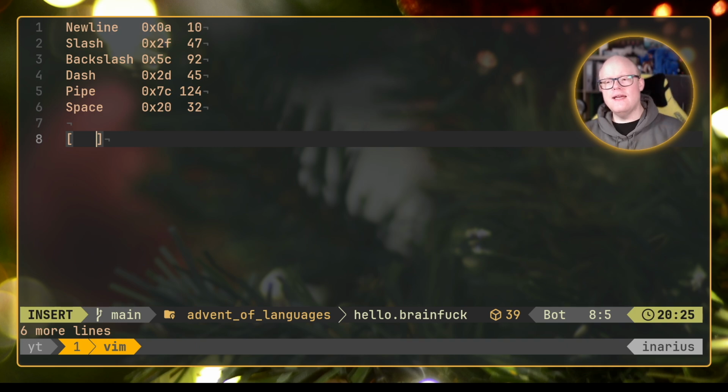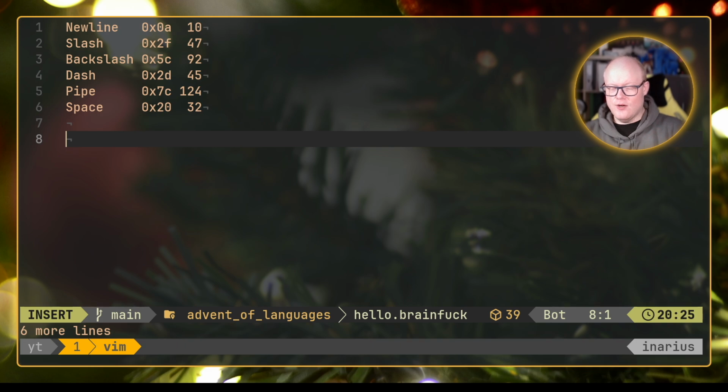It will only be left if the value of the current memory address here is 0. Otherwise, it will simply jump back to just behind the first square bracket and repeat all the instructions in those brackets again.